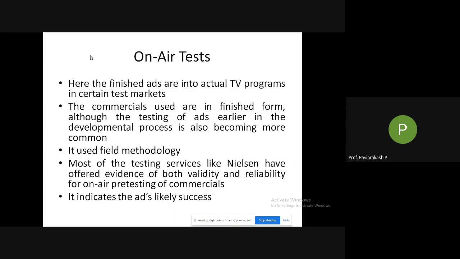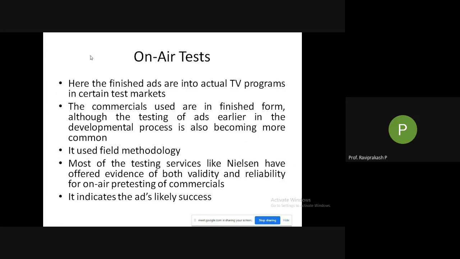Then the commercials used are in finished form. In the sense, the advertisement that you feel is finished and ready is shown in these particular areas or on these local channels, or if it is a print ad, you can send it to a local newspaper that is only distributed in that particular area. It could be 10 kilometers, 15 kilometers, or 50 kilometers. That particular area only is where this newspaper is distributed. So in that you have this final ad.